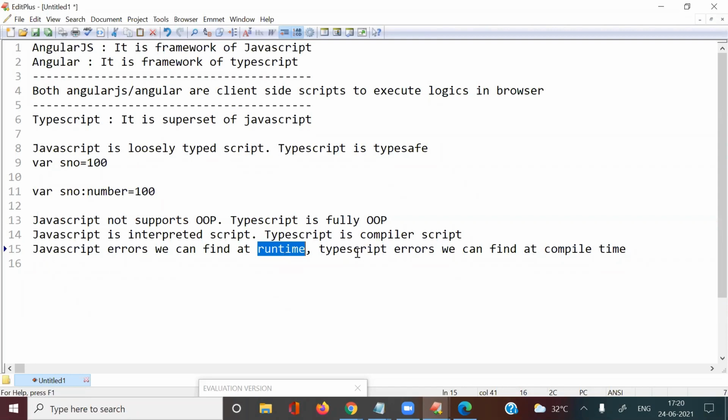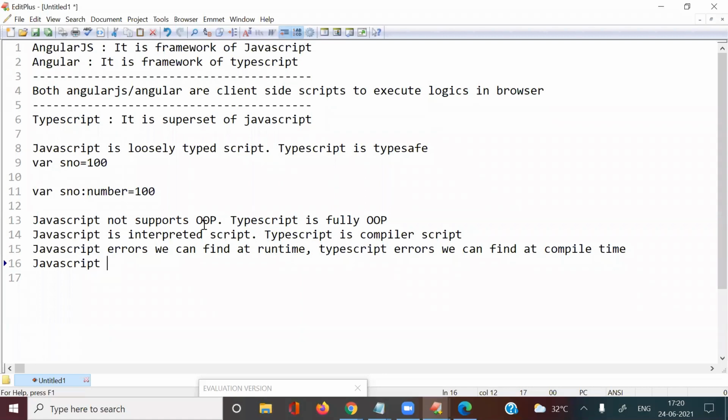But if you take TypeScript errors, we can find them at compile time. At compile time it displays all the errors. That's the main advantage. Is this clear?